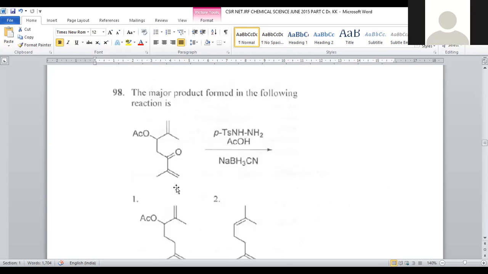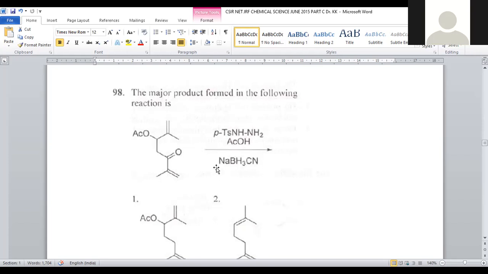It is a kind of terpene system, natural products, organic chemistry. Now let us discuss what the reaction is. The major product formed in the reaction will be, we are taking a terpene with a double bond. Here CH3CH, OAc, an acetate group is there, and here an alpha beta unsaturated carbonyl group is there. It is treated with paratosyl hydrazine, in the presence of a mild acid, acetic acid.